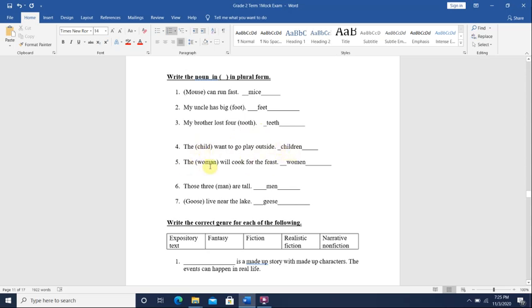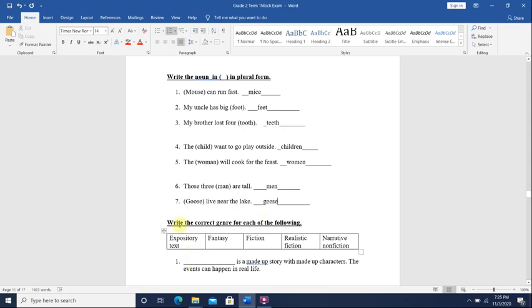Okay? The woman will cook for the feast. One woman, many women. Woman will become women. Okay? Those 3 men are tall. Man will become men. Okay? And number 7, goose live near the lake. Goose will become geese. All right?